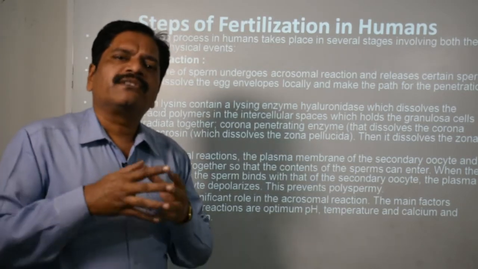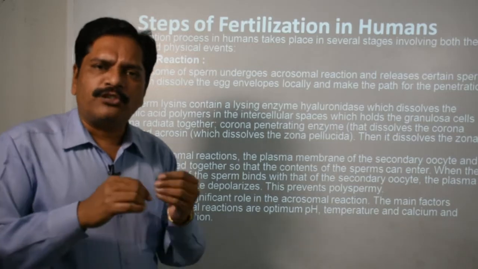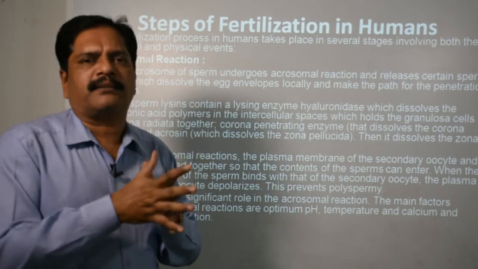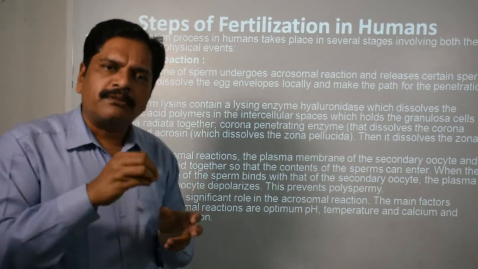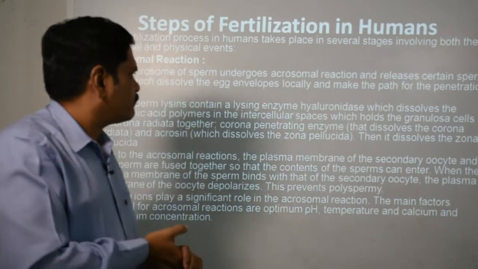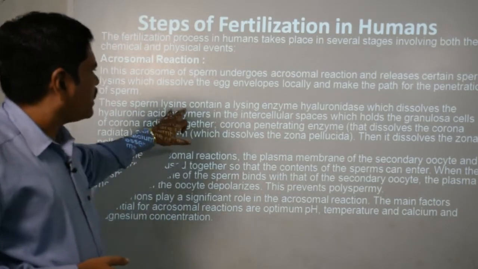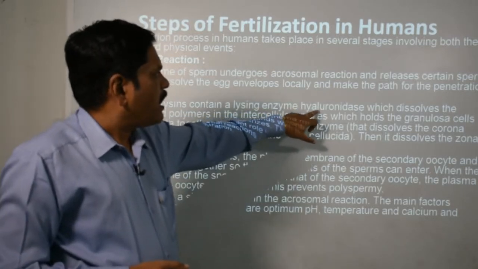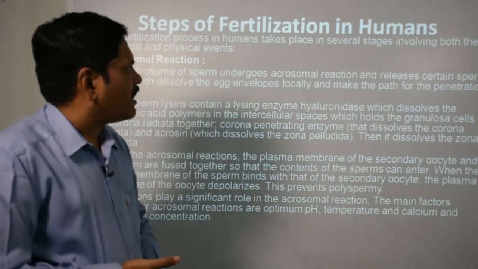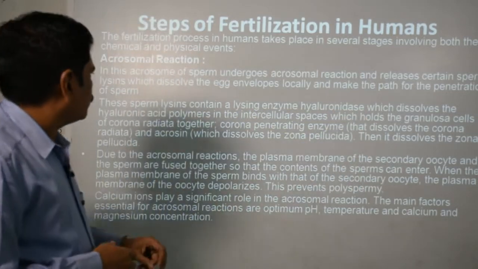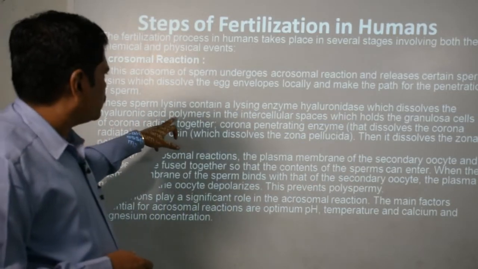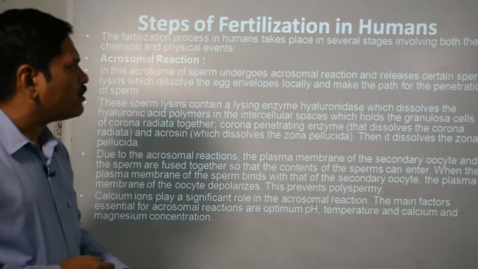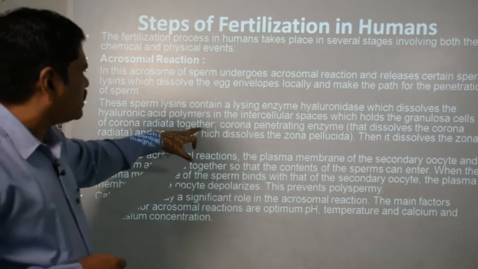As I told you, these lytic enzymes are responsible to dissolve the wall or the membrane of the egg, and it makes a path for the sperm's genetic material to enter the ovum, right. Now these sperm lysins contain a lysing enzyme. Remember this name, hyaluronidase, okay, which dissolves the hyaluronic acid polymers in the intercellular spaces which hold the granulosa cells of the corona radiata together.